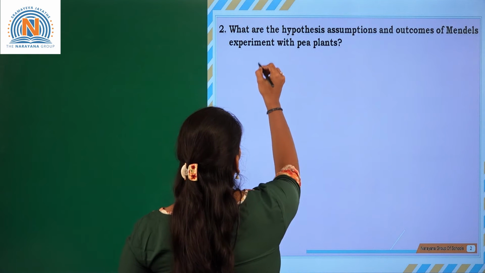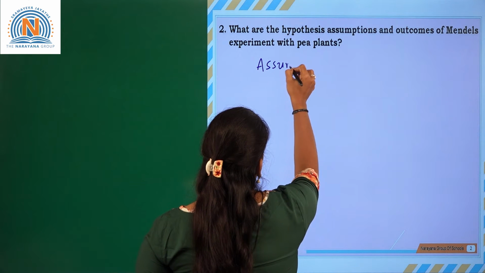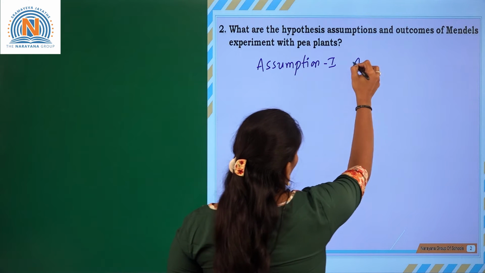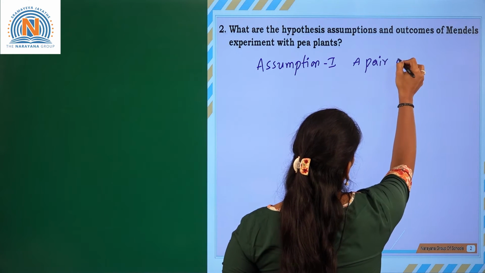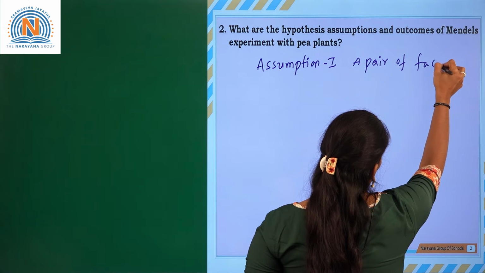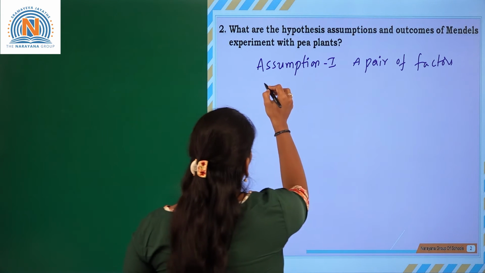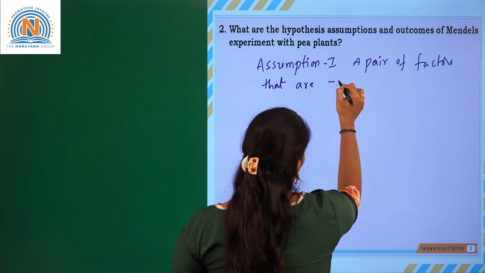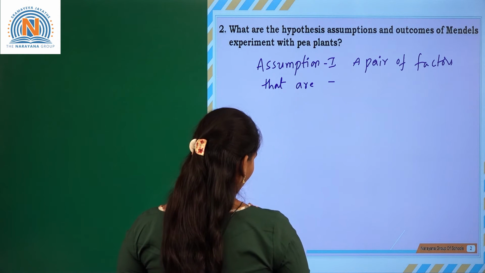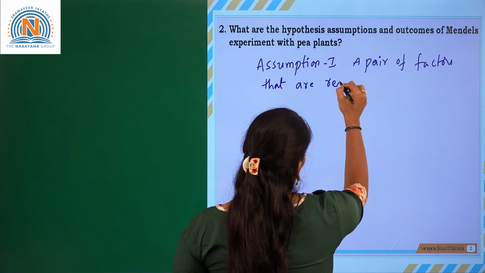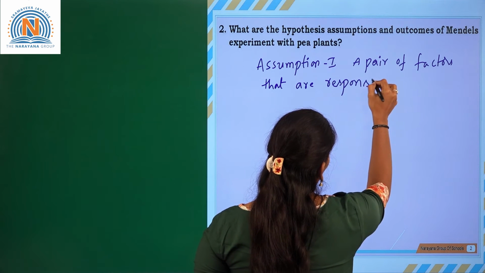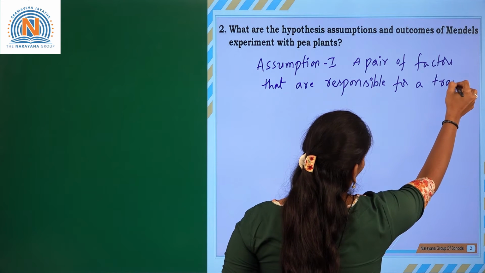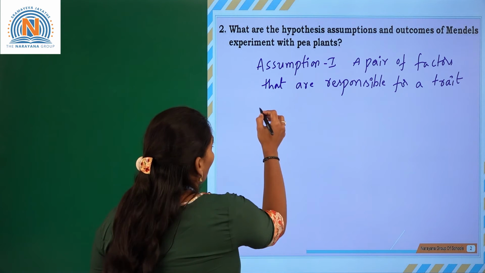Let us write that. Assumption 1: a pair of factors that are responsible for a trait or a character. Okay, so assumption 2.